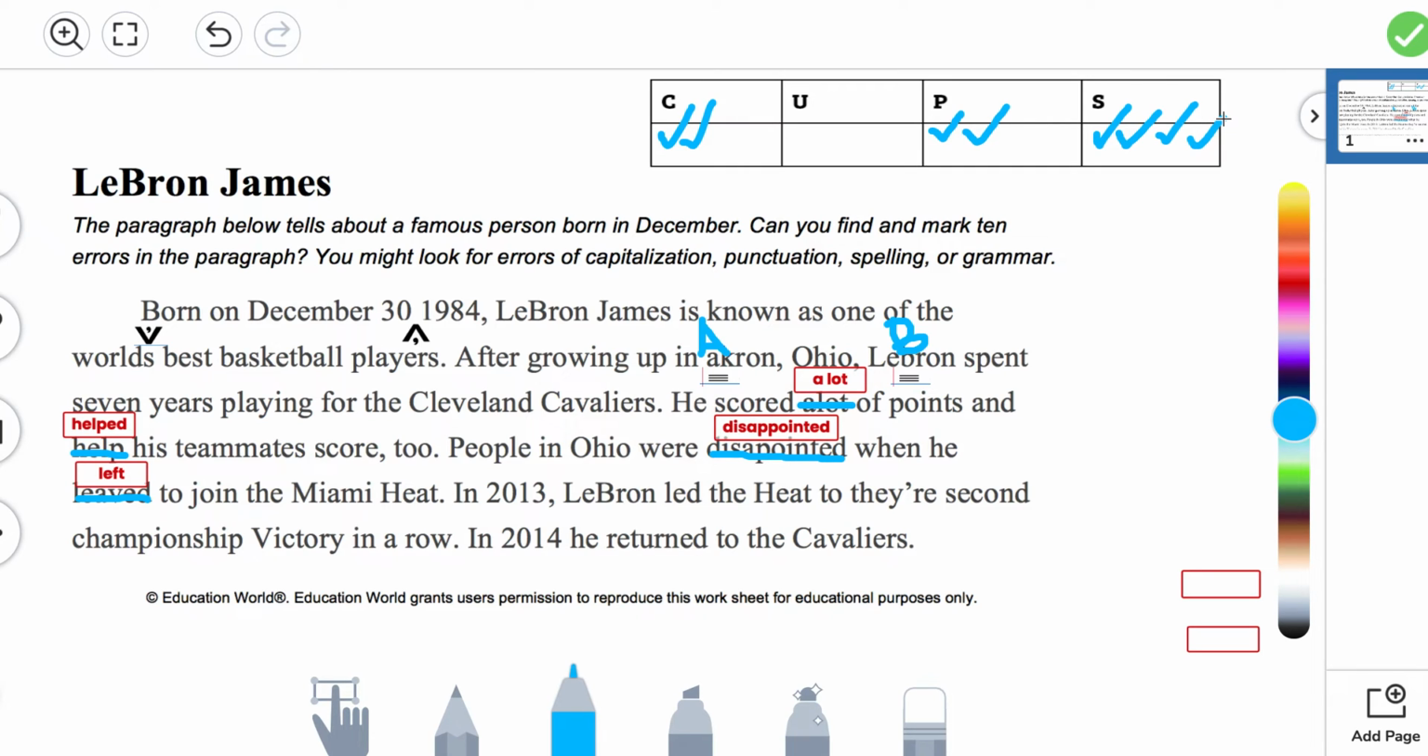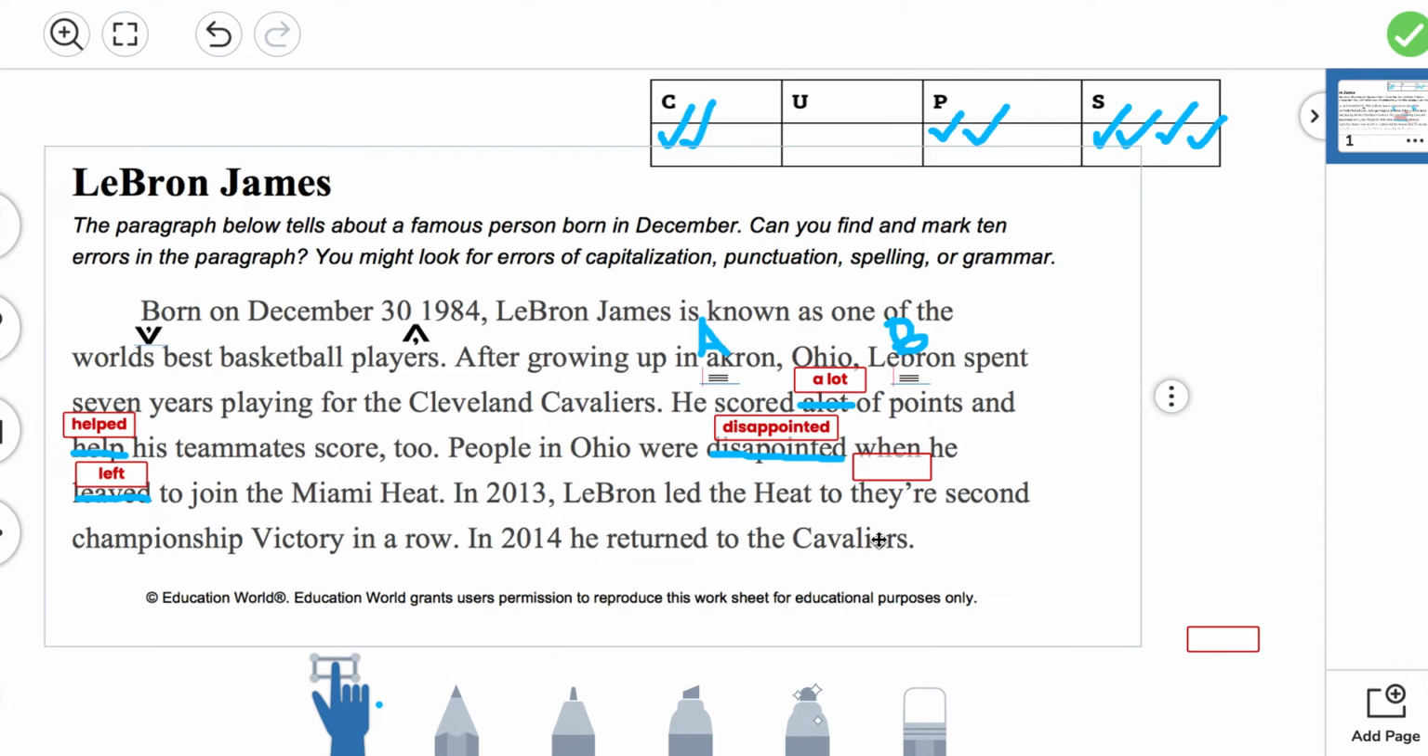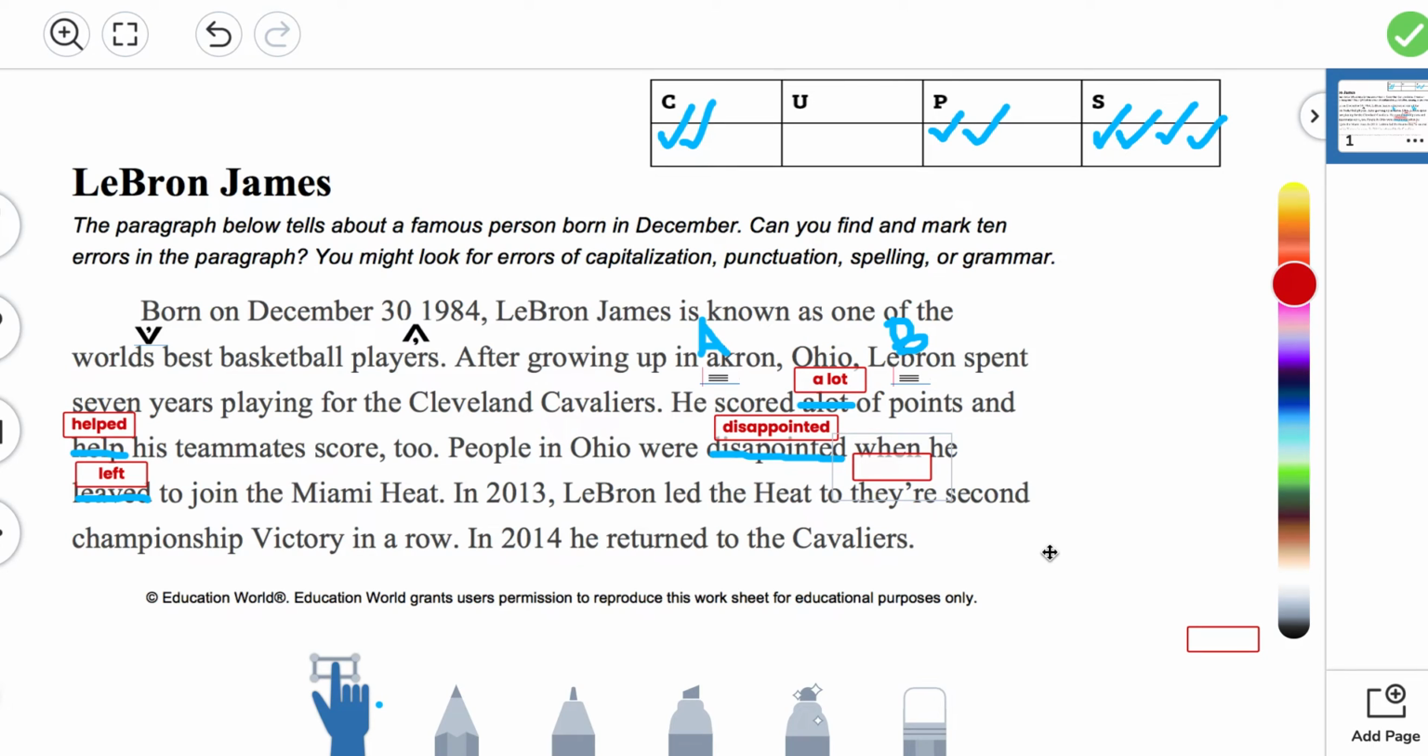"In 2013, LeBron led the Heat to they're second championship." Now, this is using the wrong homophone. Homophone words sound the same, but they're spelled differently, meaning they have different meanings. So get your little hand icon to be able to move the text box. We're going to move it above the word "they're." We need to use the correct "there." Remember, when it has the apostrophe, pretend that the apostrophe is an A, meaning they are two separate words. The apostrophe is sort of like an A in between the Y and the R. We need to use the other "there," the one that shows ownership and possession.